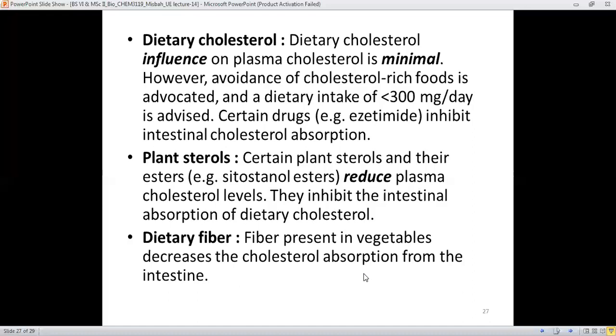Certain plant sterols and their esters also reduce the plasma cholesterol level. They also inhibit the intestinal absorption, which is how dietary cholesterol makes its entry.